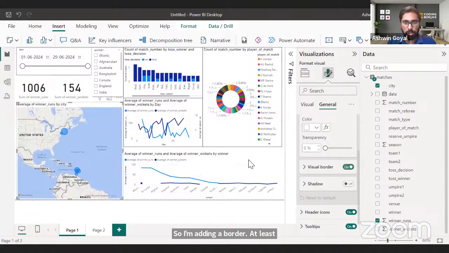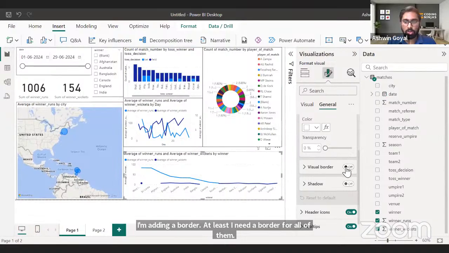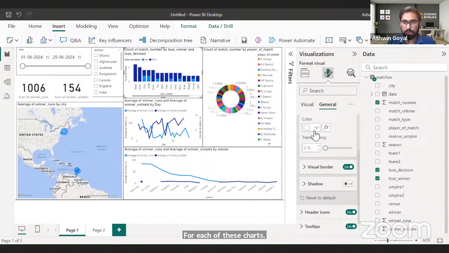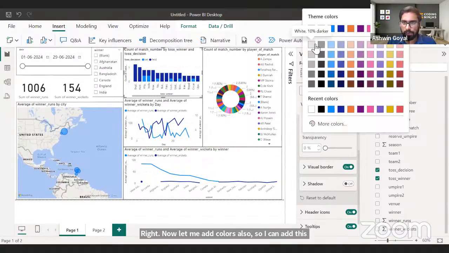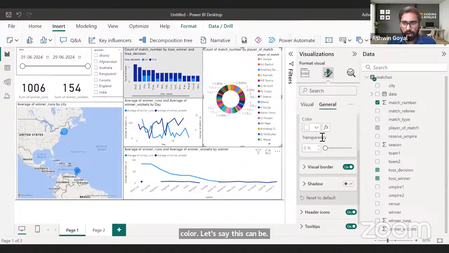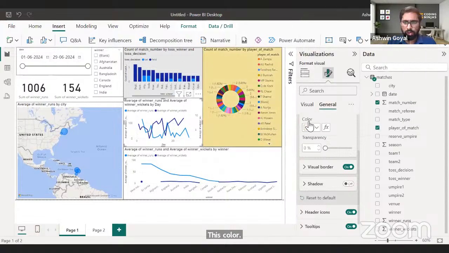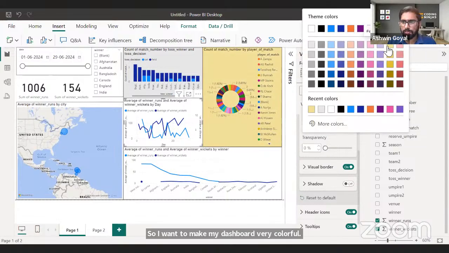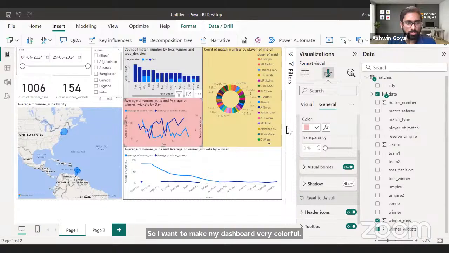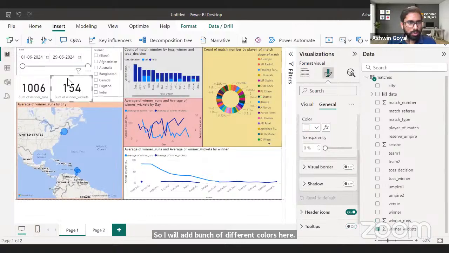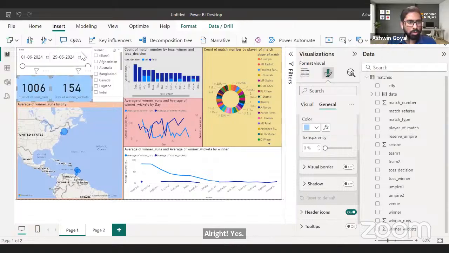Maybe at a later point, I will add colors also for each of these charts. Right now, let me add colors also. So I can add this color. Let's say this can be this color. Now I want to make my dashboard very colorful, so I will add a bunch of different colors here. And for the cards, I want to use the same color, and that color can be blue,